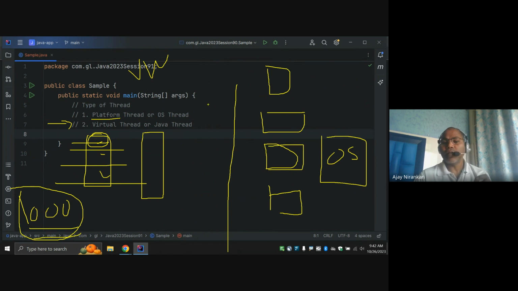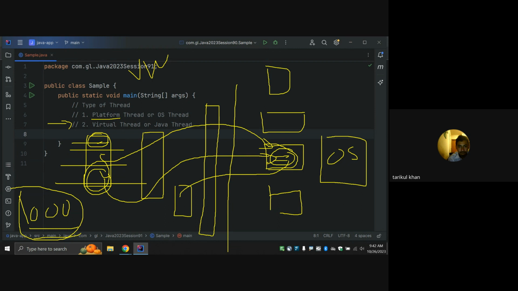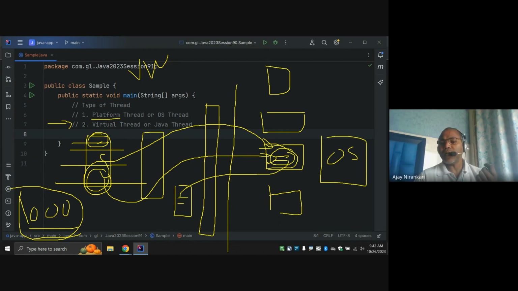Now here the JVM plays a role. It says, this is the code you want to run with multi-threading, I'm going to mount this code onto this thread, and this thread is going to work. Whenever it finds that you are waiting, I unmount your code to a different place in the JVM and I am free. At the same time, I mount new code to run here. Whenever your response arrives, there is a chance you will be mounted again, not on the same thread, maybe on a different platform thread.